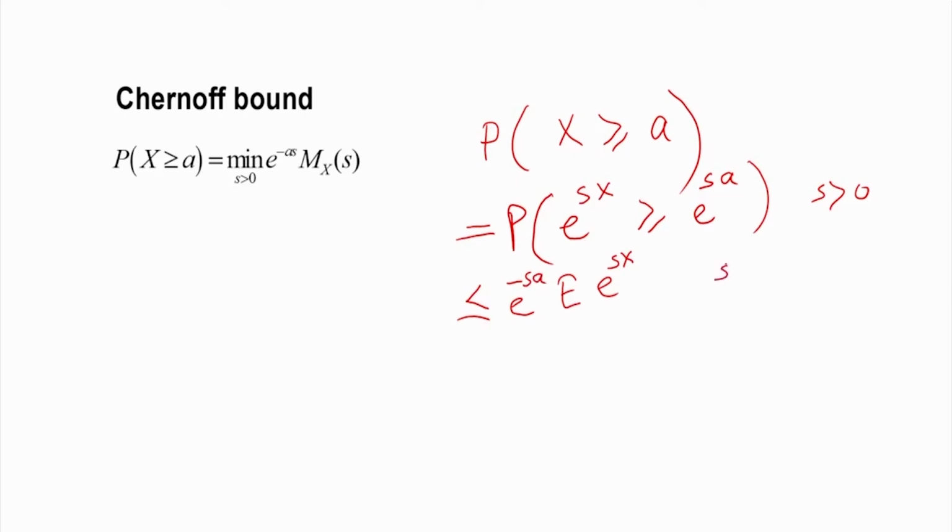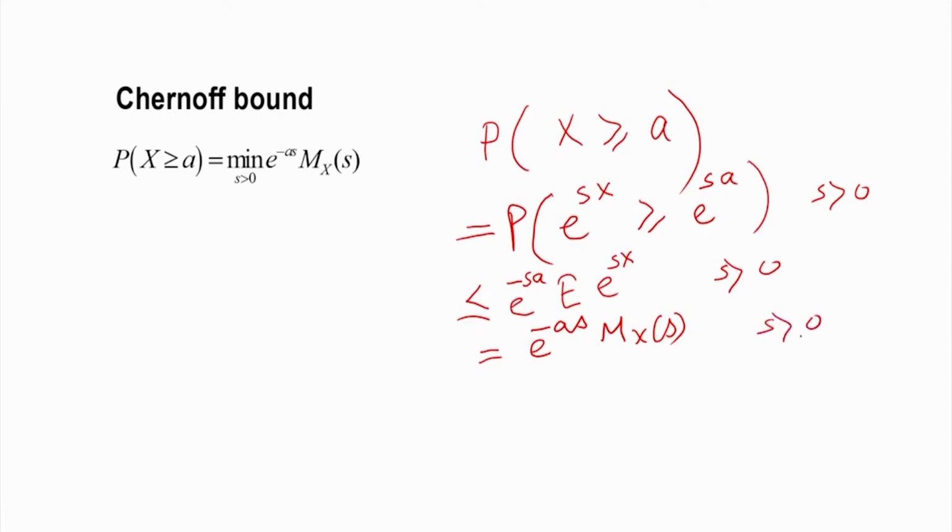This is for s greater than 0, and this quantity I can write as e to the power minus sa into Mx of s, where s is greater than 0.